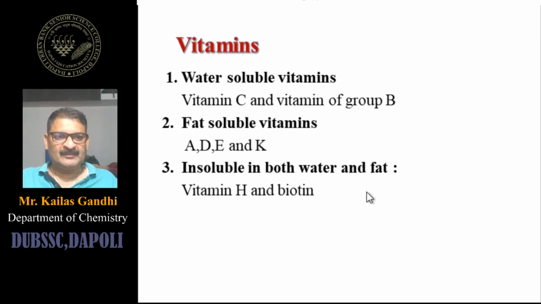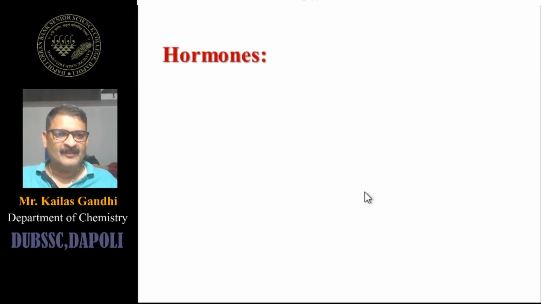Next chemical compounds, again considered as drugs, are hormones. There are many types of hormones; our body synthesizes the hormones. So these are regulatory substances.